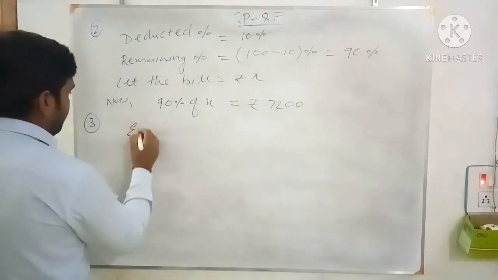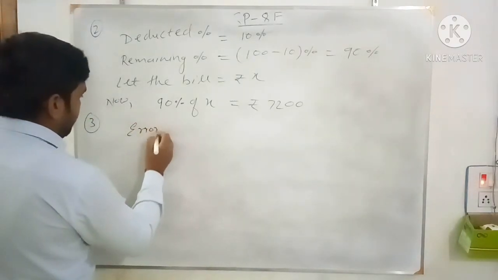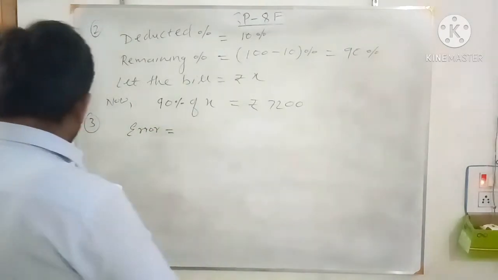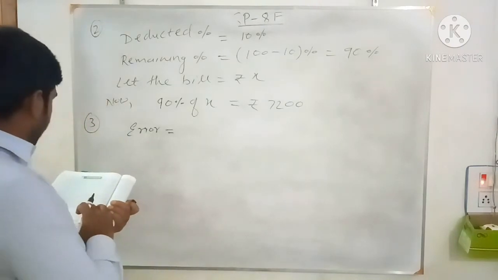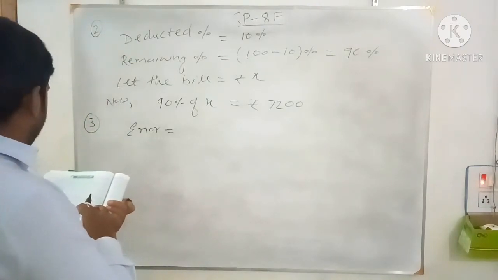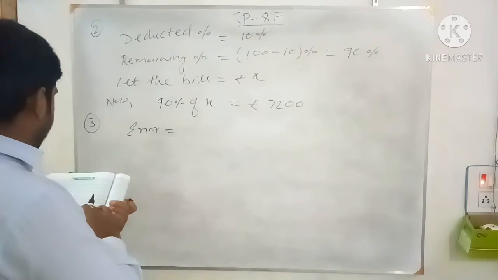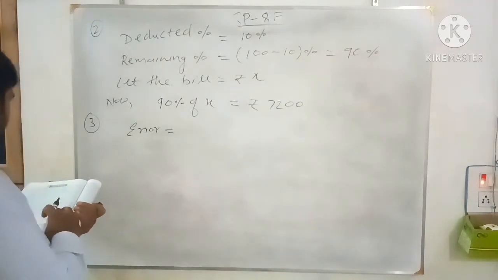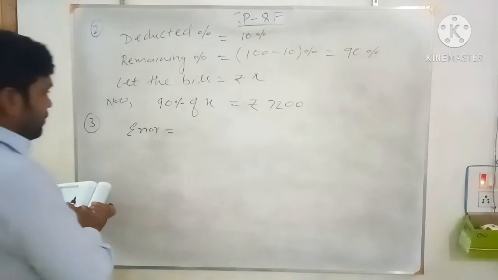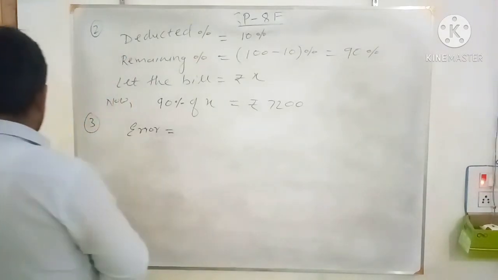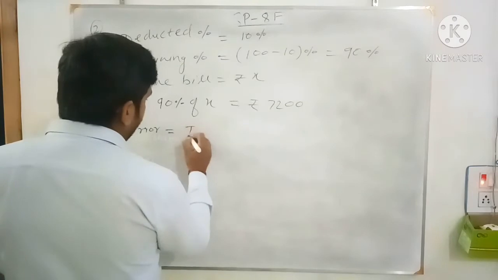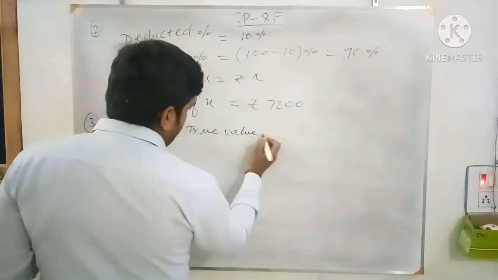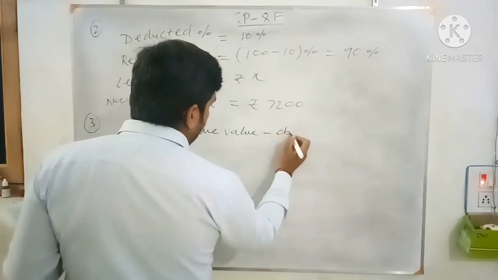Error equals, here calculation gives you the length 6.4 cm, while from drawing and measurement it is obtained as 6.6 cm. So the true value and the observed value. So error equals the true value minus the observed or calculated value.